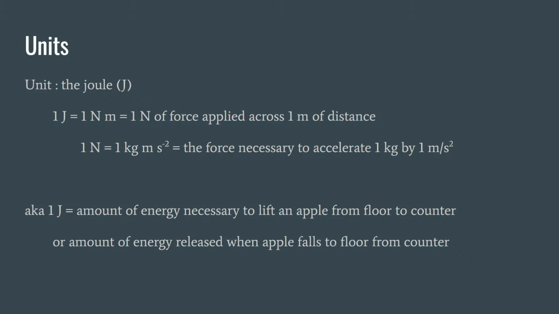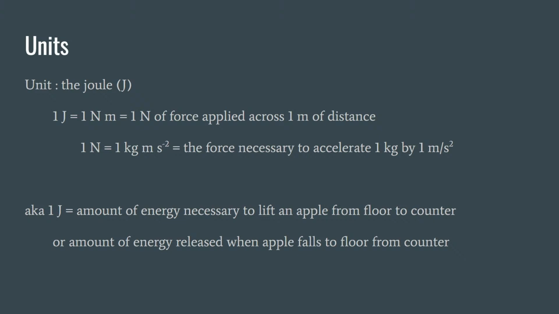So when you lift up the apple from the floor and put it on the counter, you are putting energy into the apple. Not really. You are putting the energy into space. Gravity warps space. So the energy is stored in the warping of space between the Earth and the apple.